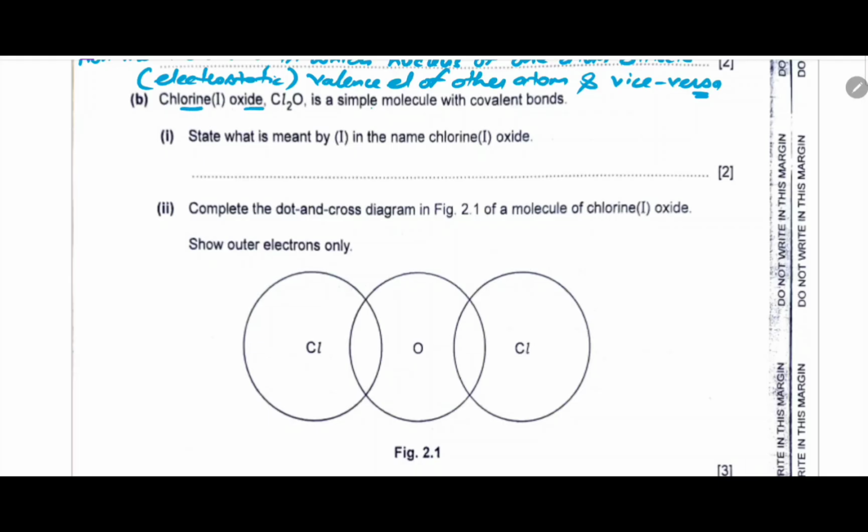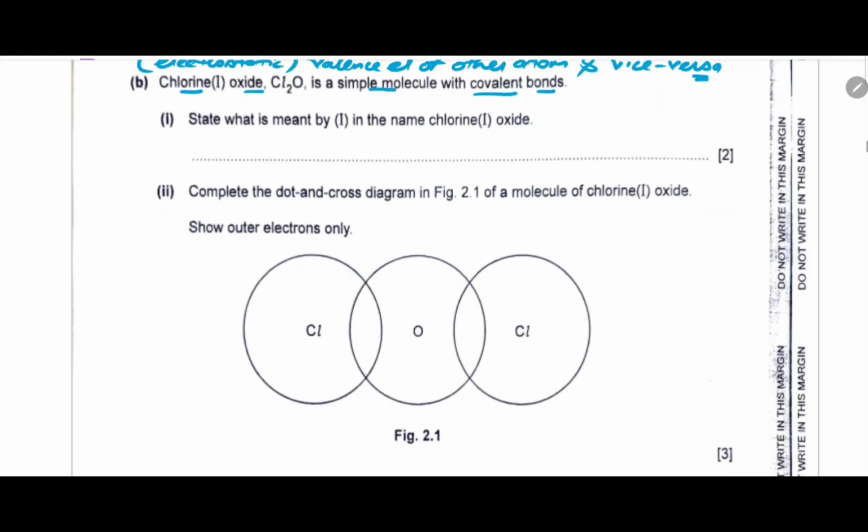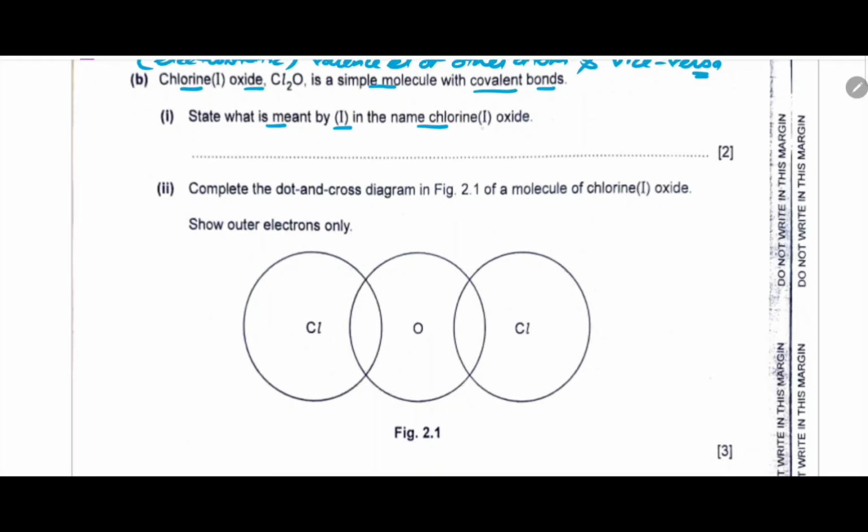Chlorine(I) oxide, Cl2O, is a simple molecule with covalent bonds. State what is meant by (I) in the name chlorine(I) oxide. Whenever we write a Roman numeral, it tells about the oxidation state or valency. So I can say it is the oxidation state of chlorine in the compound.